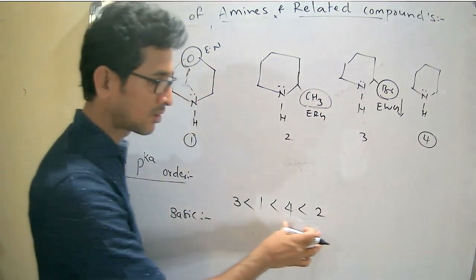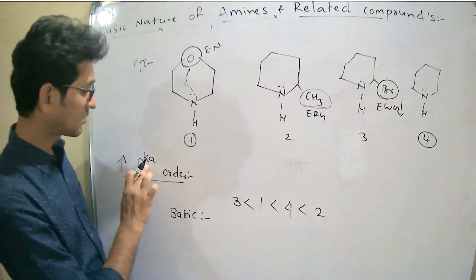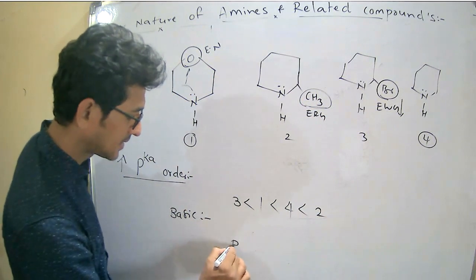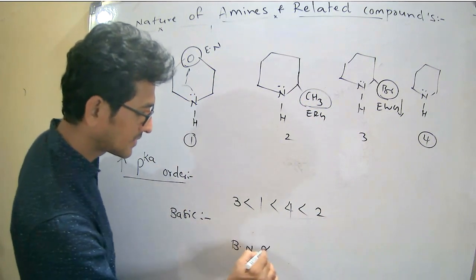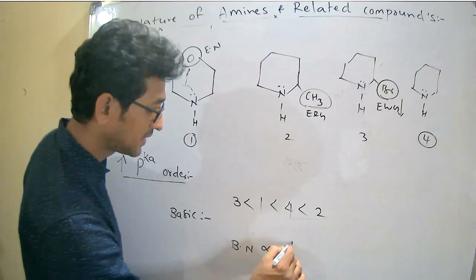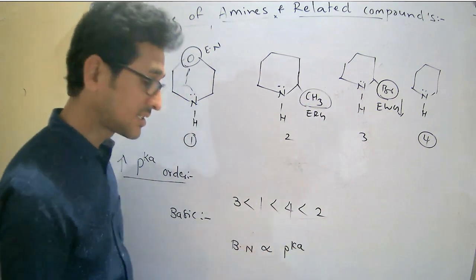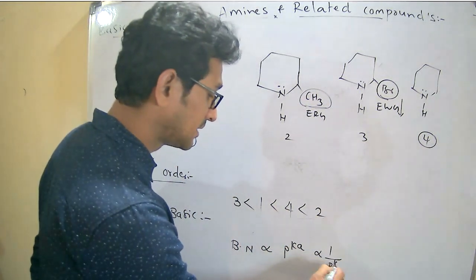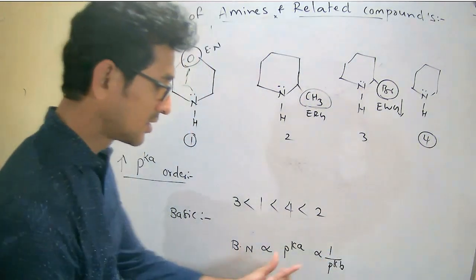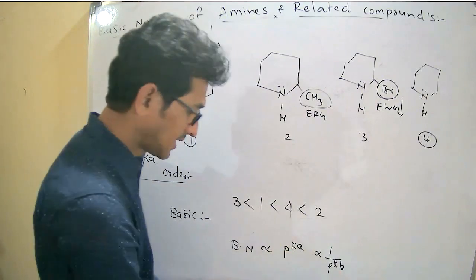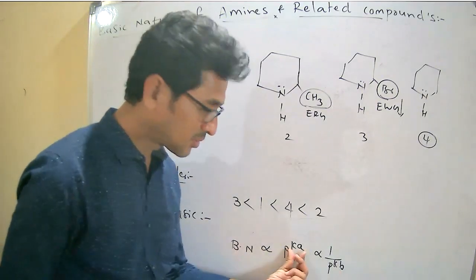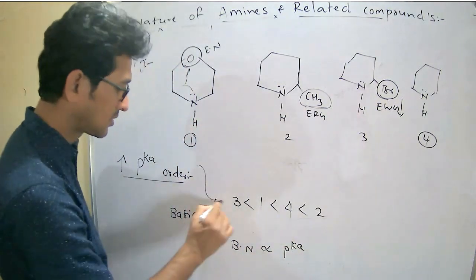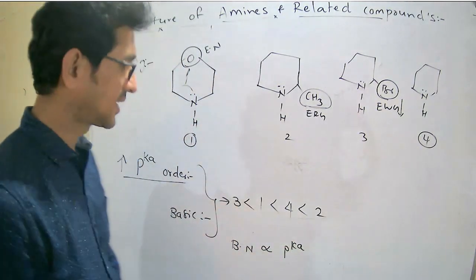So this is the increasing order of the basic nature. But what they ask for is pKa, not the basic nature. Basic nature is directly proportional to pKa, but indirectly proportional to pKb. So basic nature is always directly proportional to pKa. Therefore here for both, this is the order, right? Okay.